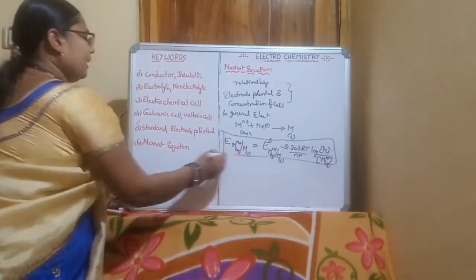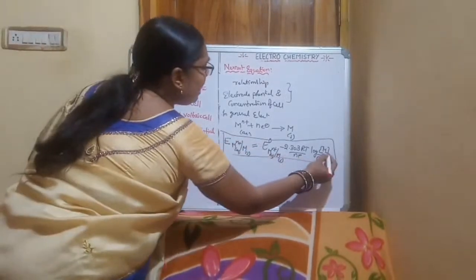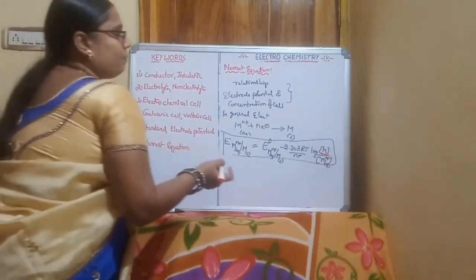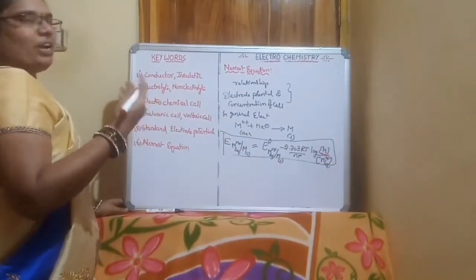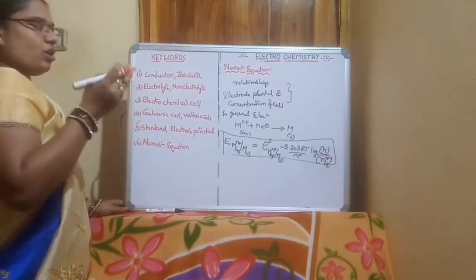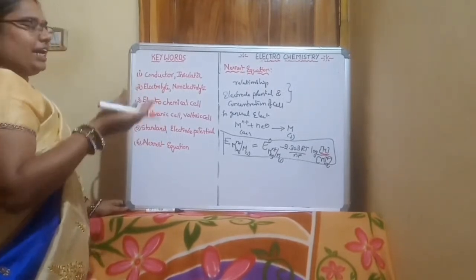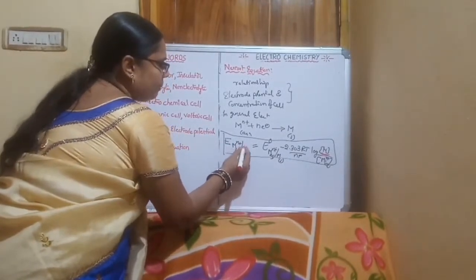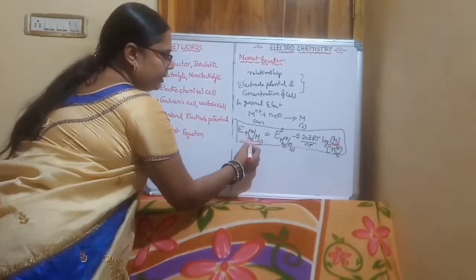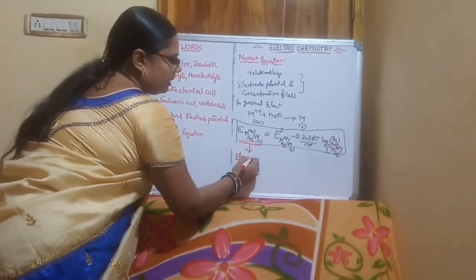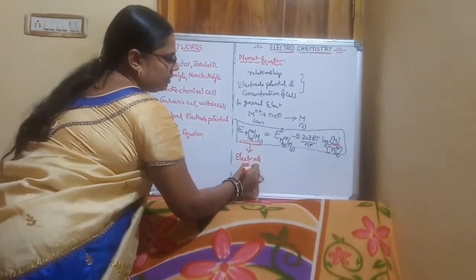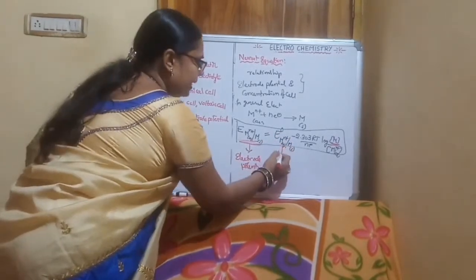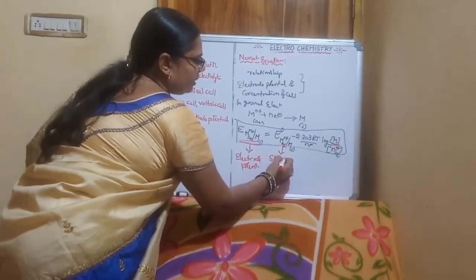We know that the concentration of a pure solid or liquid metal we can take as 1. Here E(M^n+/M) indicates the electrode potential, and E°(M^n+/M) indicates the standard electrode potential.